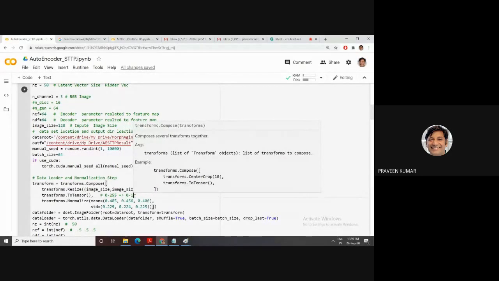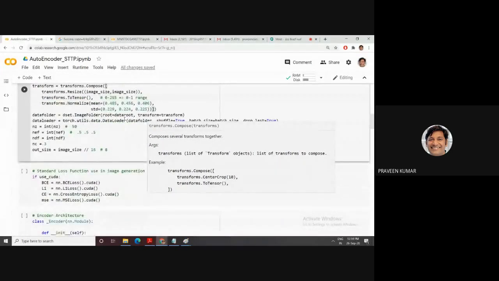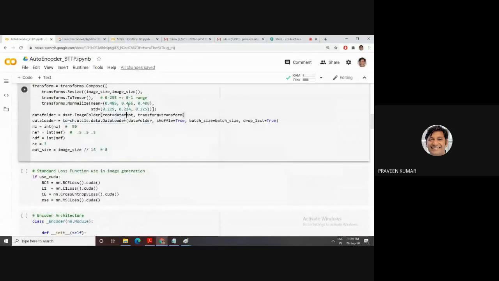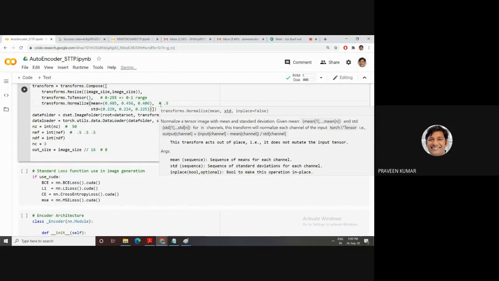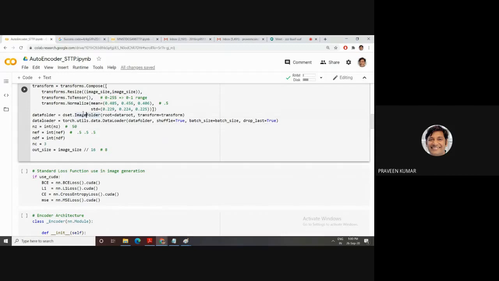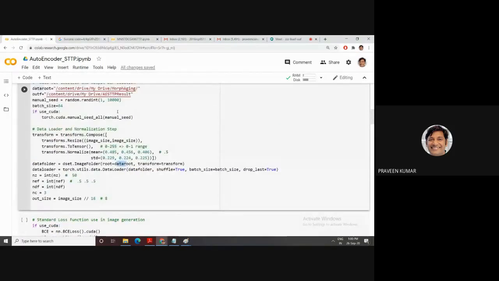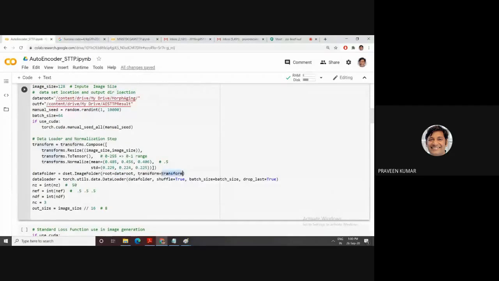Then normalization. In our previous example we used a grayscale image, so we used only 1 value; I'm using 3 values because this relates to your RGB values. Generally people use 0.5, which is the standard one. I'm using it for our model's purpose, for beautification of our images. I use these values and load this data set. The root directory, I fetch it, and this one has a transform. Transform means on the data I apply the tensor and normalization concept.